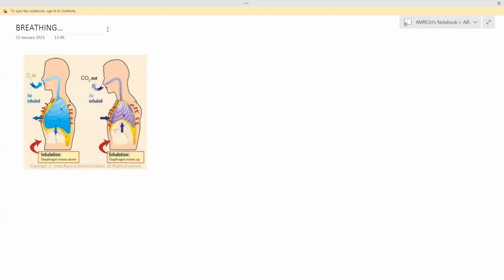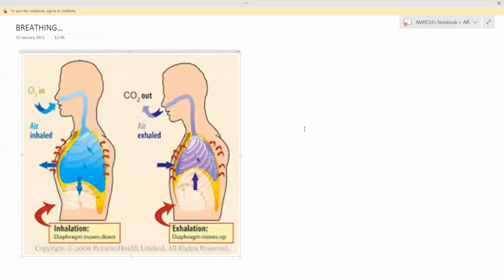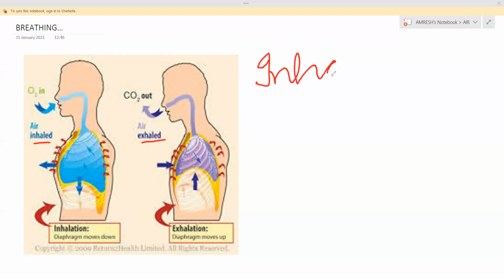Now, my dear children, we will learn about breathing. So all humans breathe. What happens in the process of breathing? I have drawn a very big picture so that you can understand. See, in breathing there are two processes: inhale and exhale. Breathing in is called inhale and breathing out is called exhale. The air we breathe in is called inhale, and exhale.